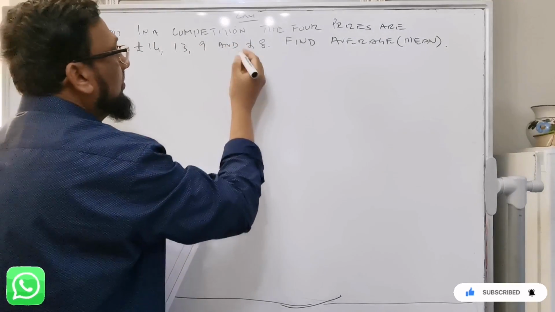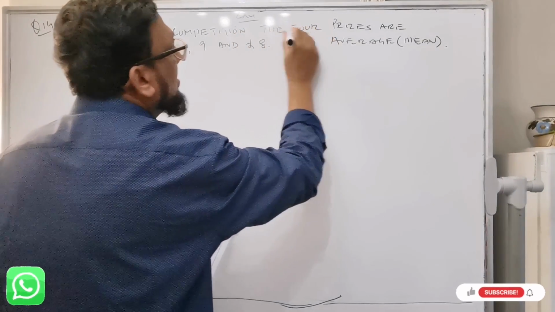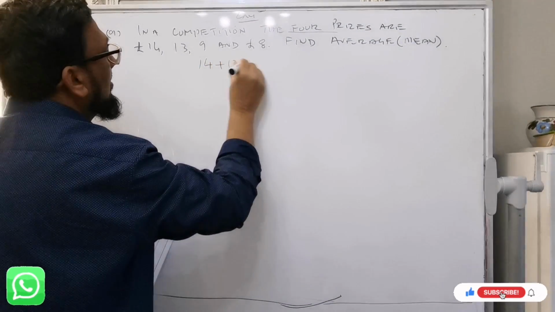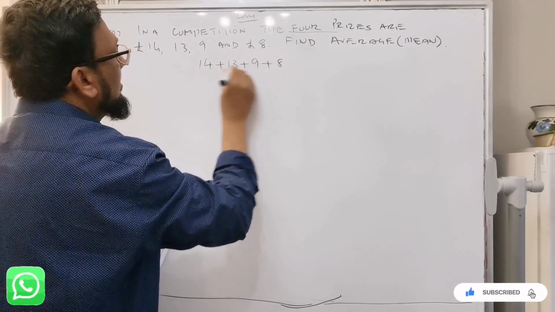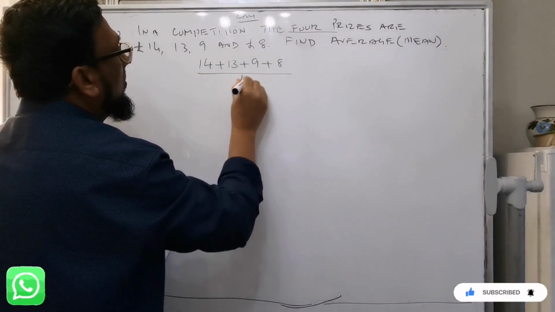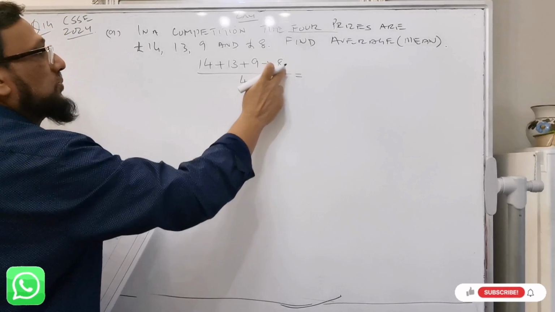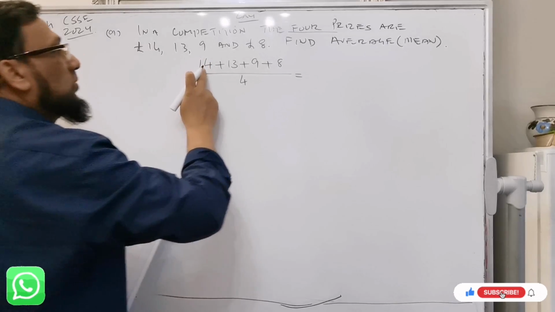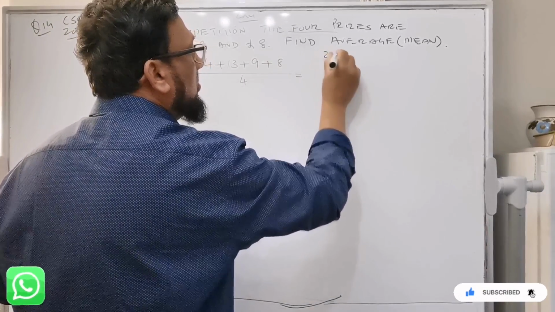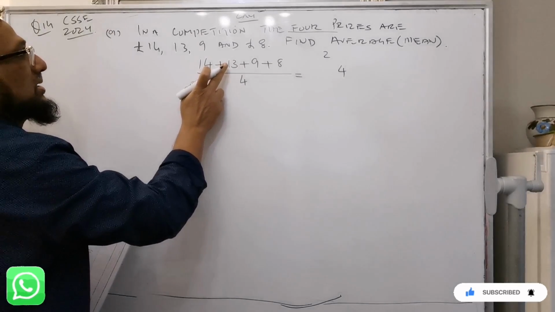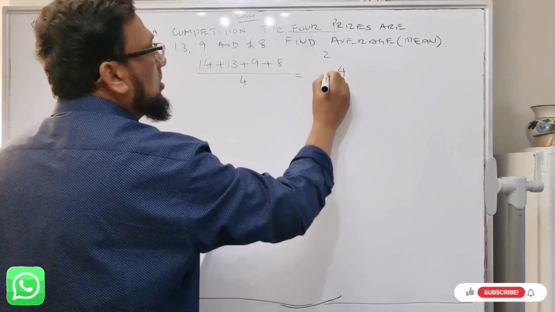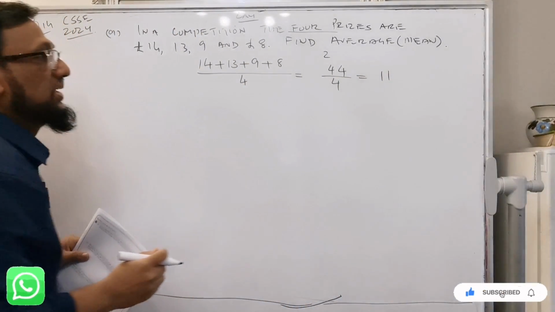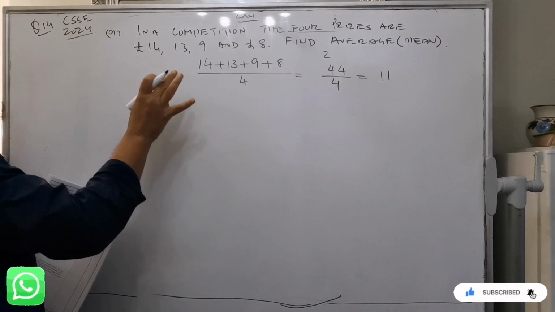So you need to add all the numbers. How many prizes? Four prizes. So 14 plus 13 plus 9 plus 8, divided by 4. 8 plus 9 is 17, 17 plus 3 is 20, and 20 plus 4 is 24. 2 is carried, and the total is 44. So 44 divided by 4, the answer is 11. So the average will be 11. This is part A, very simple, very easy.